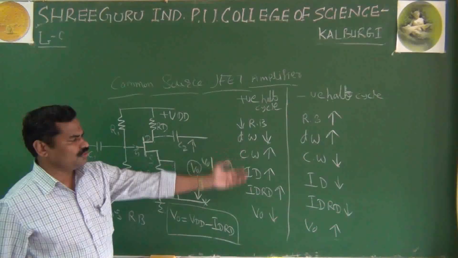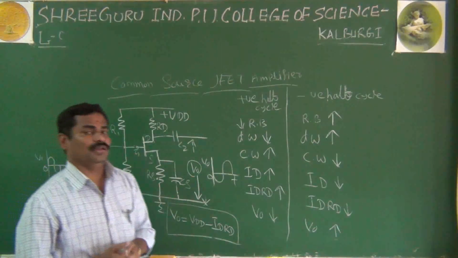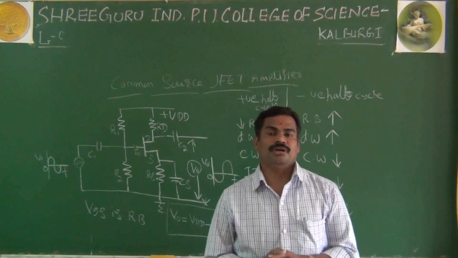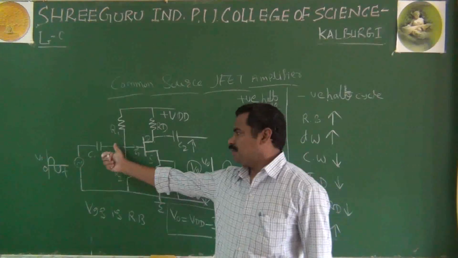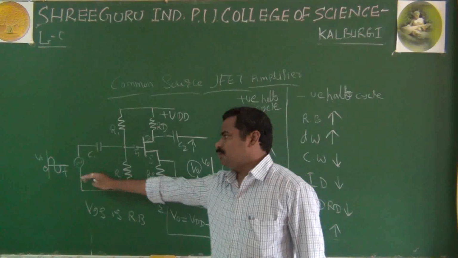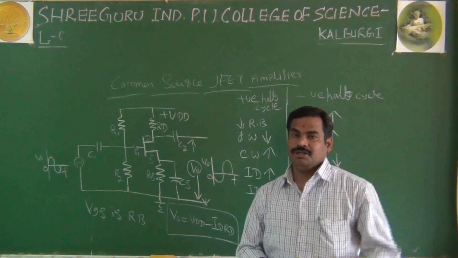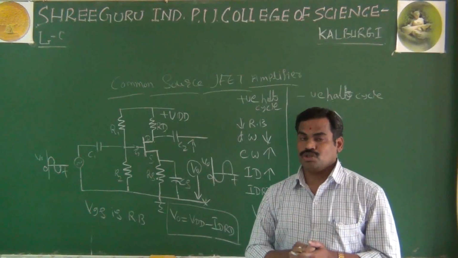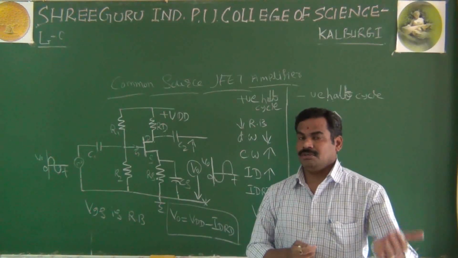As I said, this is written in a simple way to understand the working of your JFET amplifier. And in a JFET or MOSFET amplifier, the important thing is that the gate-source junction should always be reverse biased. You are applying the input to the gate-source junction, and if the input increases or decreases, it affects the gate-source junction. As we know already, for the positive half cycle the input voltage increases, and for the negative half cycle the input voltage decreases.